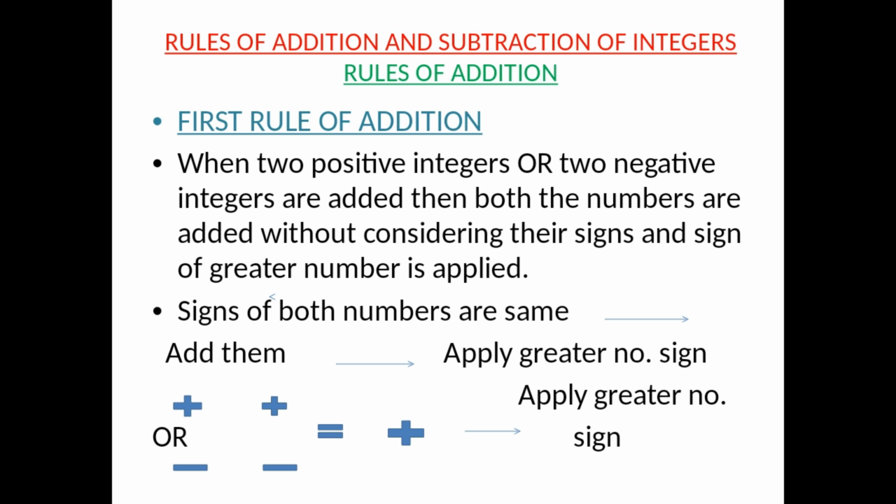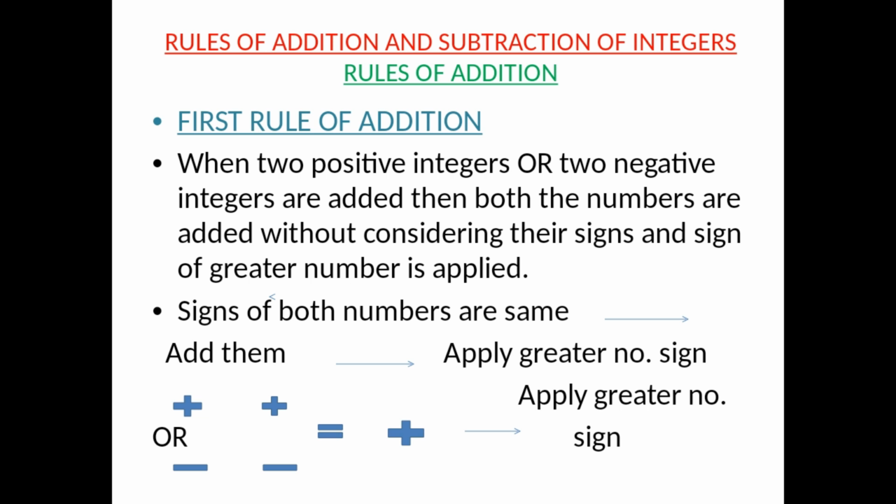Now, let us understand it in another way. The signs of both the numbers are the same. In this case, you have to add them without considering sign, and at last you have to apply the greater number's sign. Let us understand it in a shortcut way. You can see here both the numbers are positive, shown by two positive symbols. Both the numbers are negative, shown by two negative symbols.